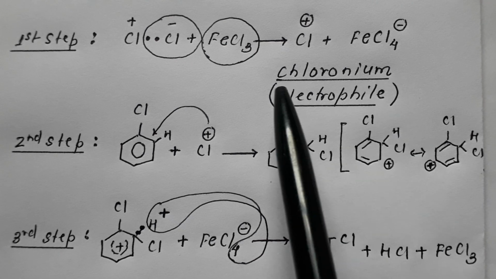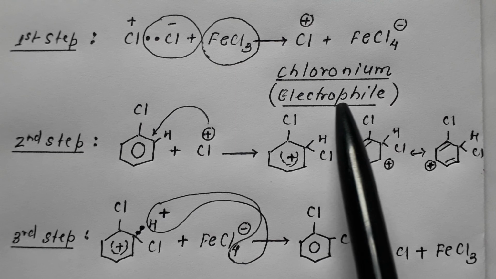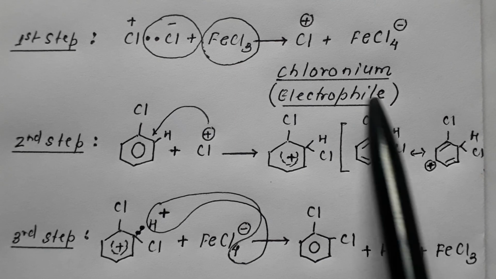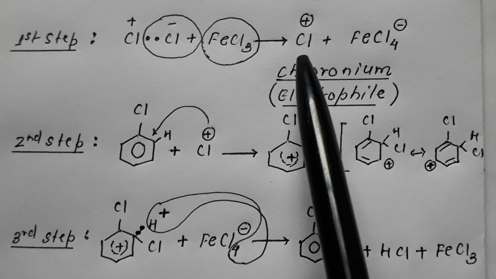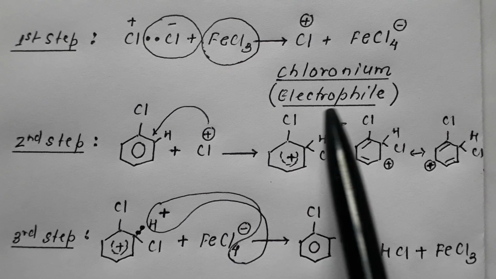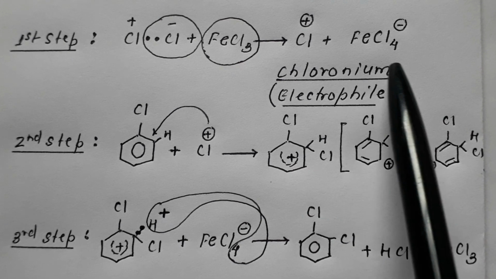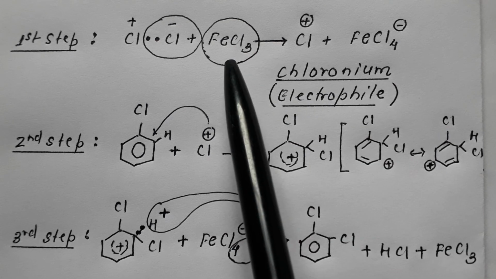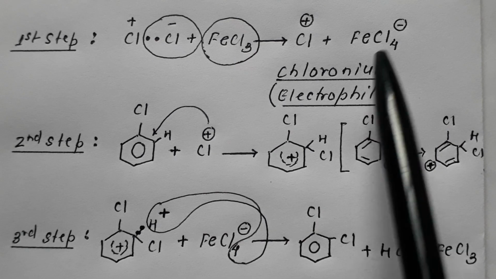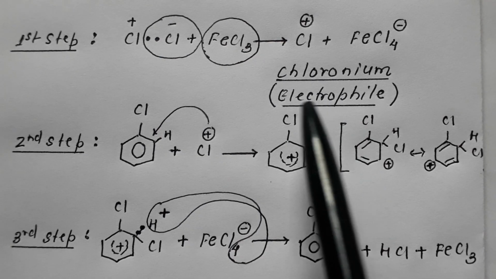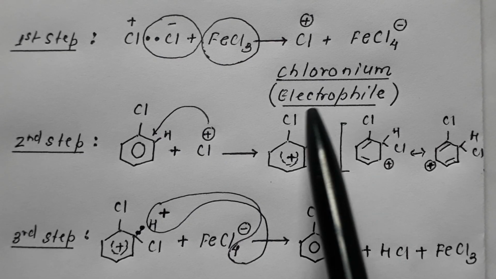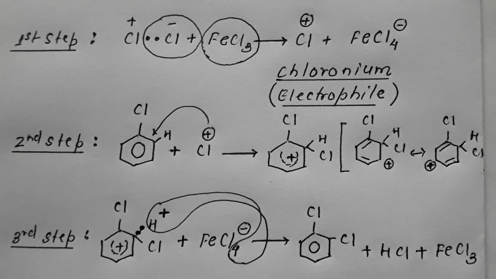Formation of chloronium ion, which is an electron-loving species, that is an electrophile. It is itself electron deficient, therefore it is electron loving, therefore it is termed as electrophile, plus FeCl4 1 minus. So FeCl3 is converted into FeCl4 1 minus, and this molecule of chlorine has converted into chloronium. This is the electrophile. The first step is electrophile formation.